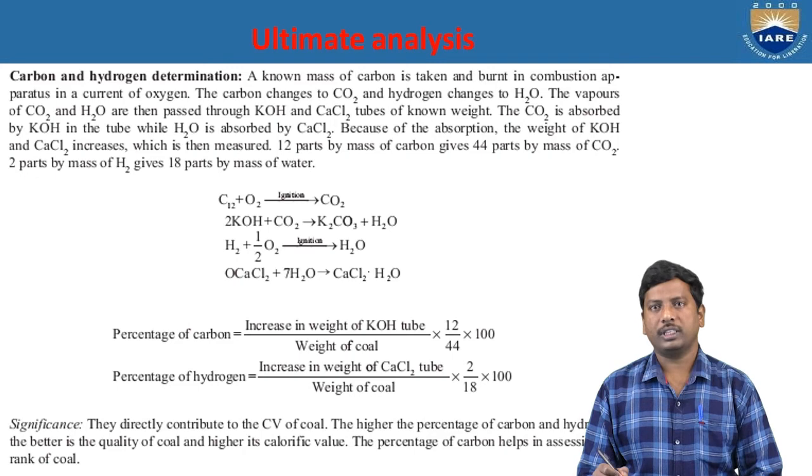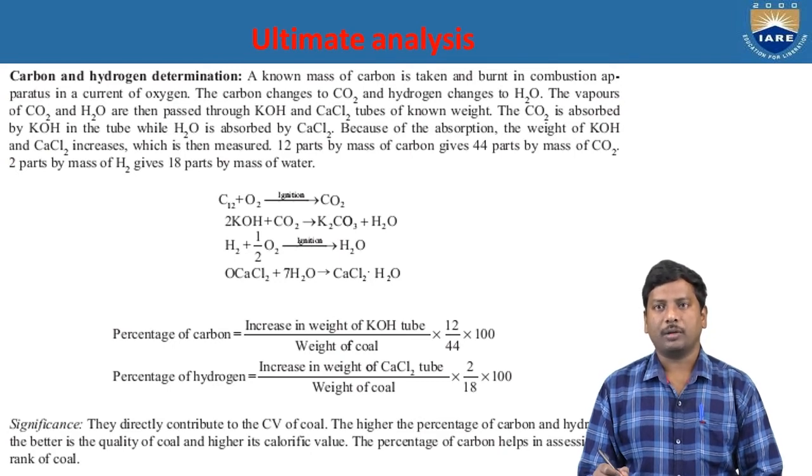The CO2 is absorbed by the potassium hydroxide tube, while the water vapor, H2O, is absorbed by the calcium chloride tube. Because of the absorption, the weights of the tubes increase after the experiment, which is then measured. 12 parts by mass of carbon give 44 parts by mass of carbon dioxide, and 2 parts by mass of hydrogen give 18 parts by mass of water.